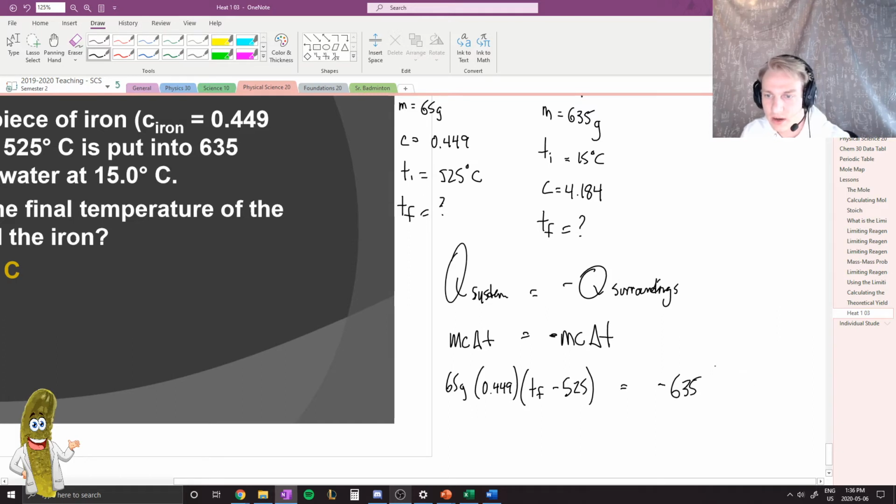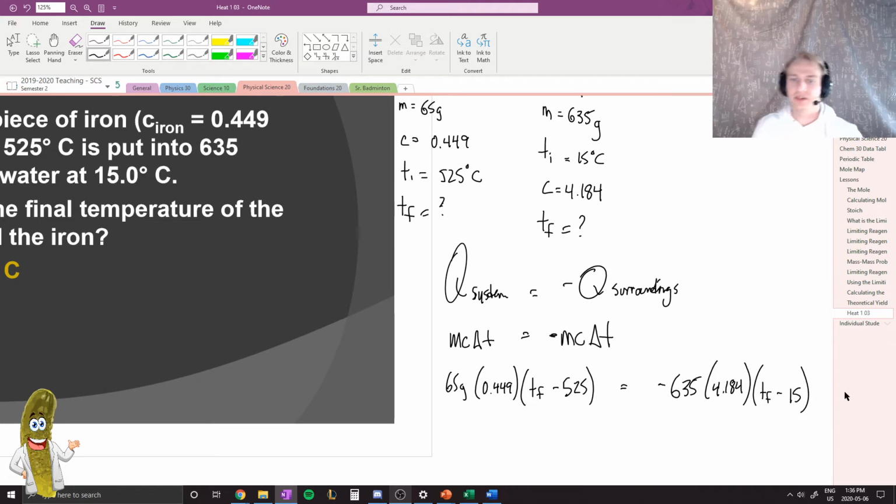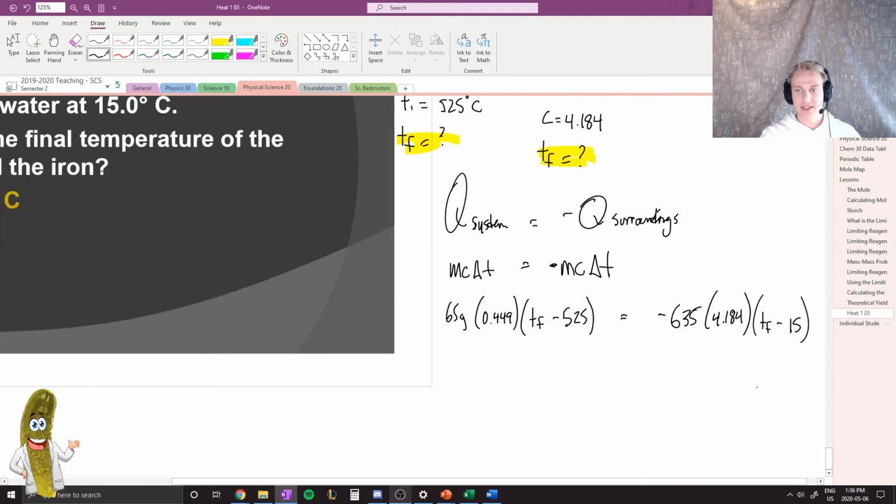We had a C of 4.184. Temperature final, we don't know, but we do know that the temperature initial was 15 degrees Celsius. And so this is where we can actually solve this question based on the previous assumption we had been making. We had been making the assumption that the temperature final of both of the two components must be equal. And so what I know is that this TF, whatever number that is, is exactly identical to this TF over here.